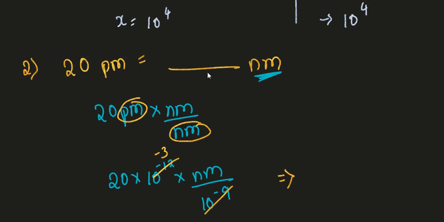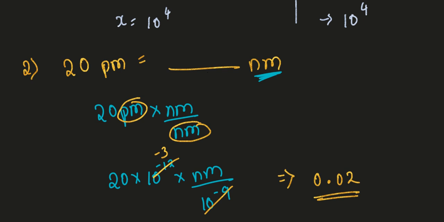Yes, Poshika, what is your final answer? 0.02. 10 to the power minus 3 means moving the decimal three places, so 0.02 you have to take. Right, this is one trick we can go through.